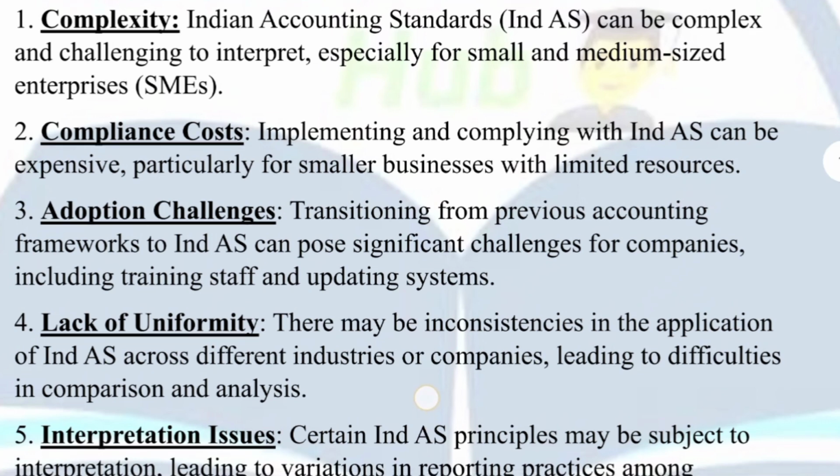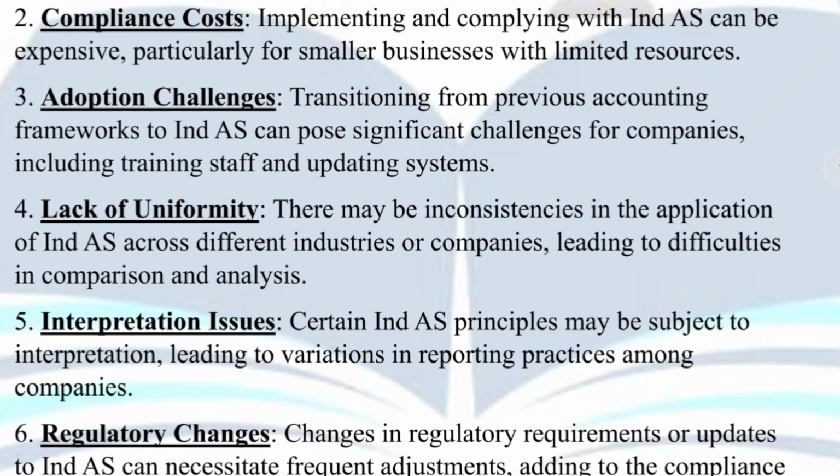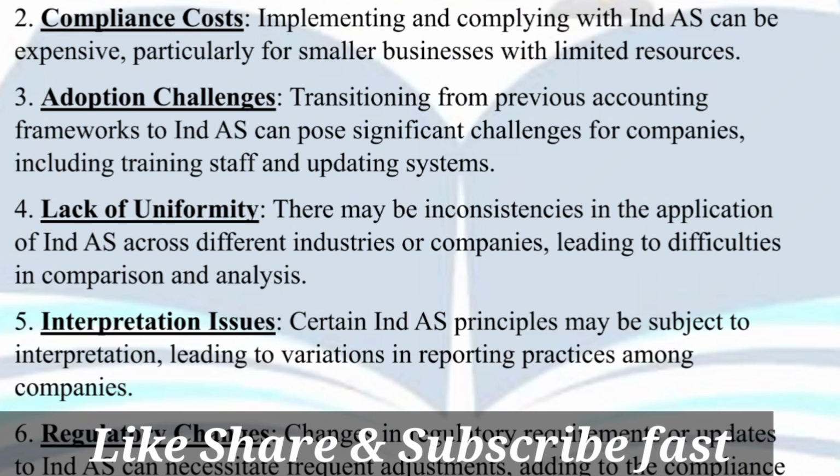Okay. Now the fourth one is lack of uniformity. Despite efforts to standardize accounting practices, there may be inconsistencies in the application of the Indian AS. Whatever the standardized accounting practices, despite these efforts, there may be inconsistency in the application of the Indian AS across different companies. Why? You can say that this is because of lack of uniformity.